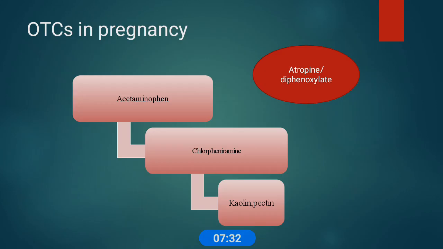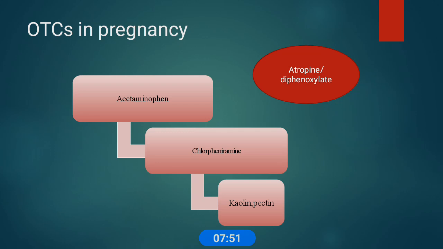Okay, now the OTC drugs mostly used in pregnancy. Mostly the NSAID category, such as acetaminophen, is mostly used as an over-the-counter drug in pregnancy.